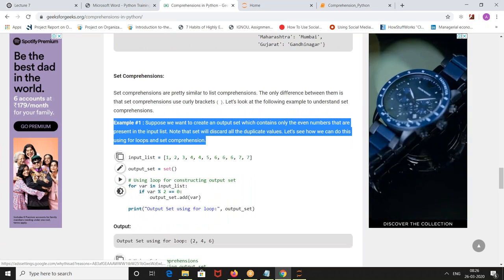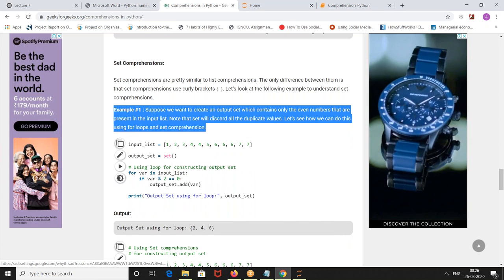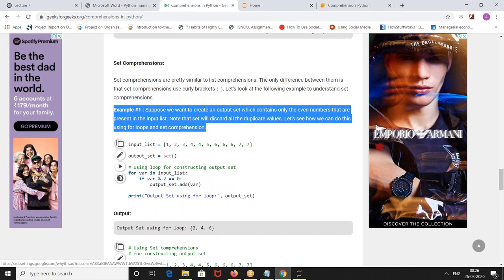Set and a list. Set is like a continuous thing, right? 1, 2, 3, 4.